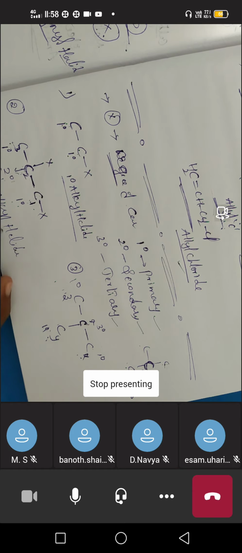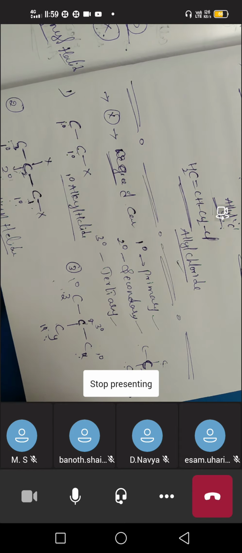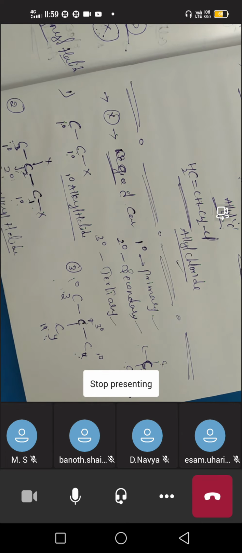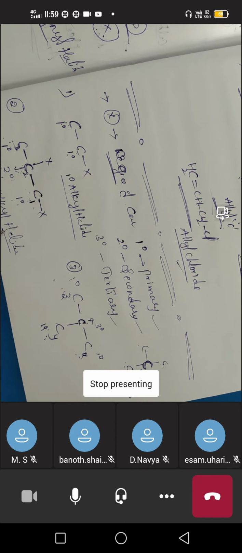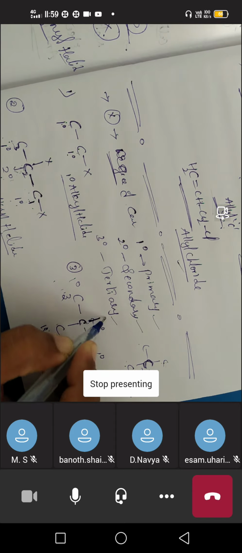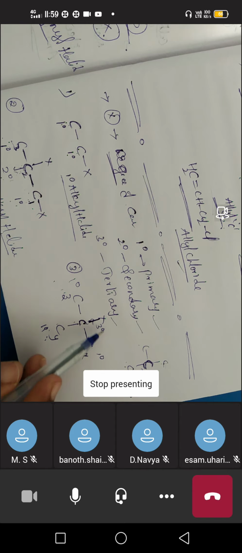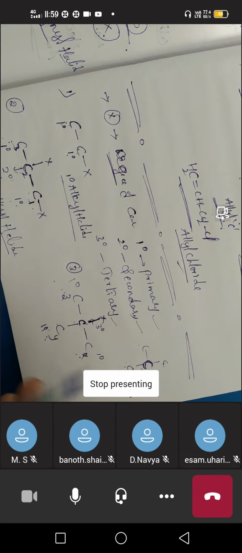While writing the names, you have to imagine the structure. Alkyl means all carbons are in sp3 hybridization. Halide means halogen. In this way you have to remember the structures and also imagine the structures in your mind. Then only organic will be easier. See here, if the halogen is present on the middle carbon, which type is the middle carbon? We are saying that the middle carbon is tertiary. So if the halogen is present on the middle carbon, then we have to call it a tertiary alkyl halide.